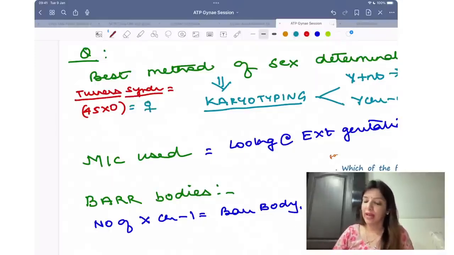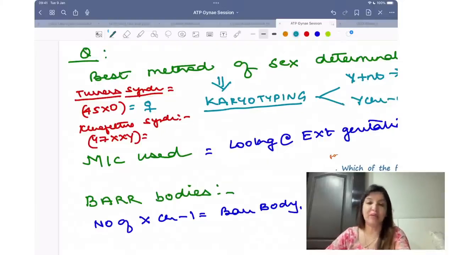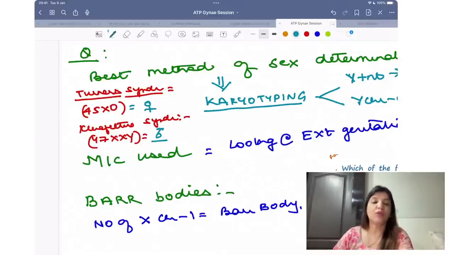Now tell me, Klinefelter syndrome, 47XXY, are they male or female? Priyanshu, very good. So Klinefelter syndrome babies will be male babies. Why? Because Y chromosome is present, right?